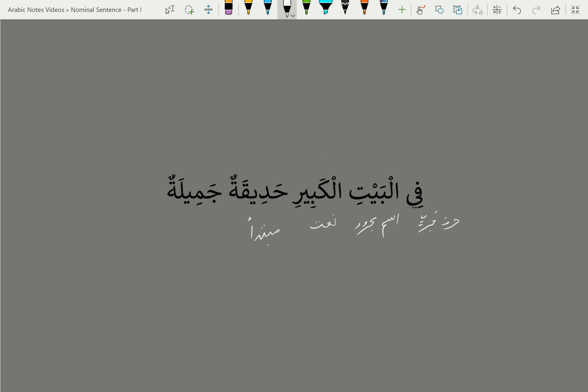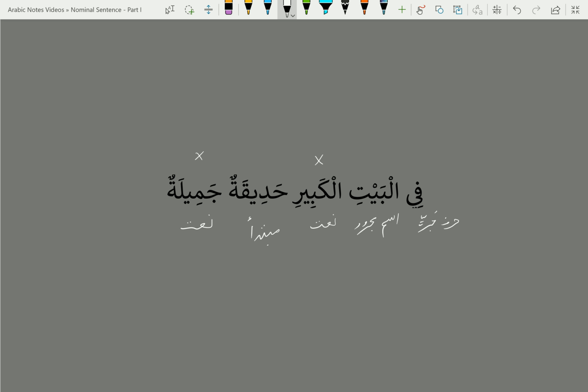And then we put a cross at the top. And then Jamilatun is also a naat to Hadiqatun, so we put a cross on top of it. So Hadiqatun is a mubtada. Al-Kabir is a naat, so it cannot be khabar. Jamilatun is a naat, so it cannot be khabar.